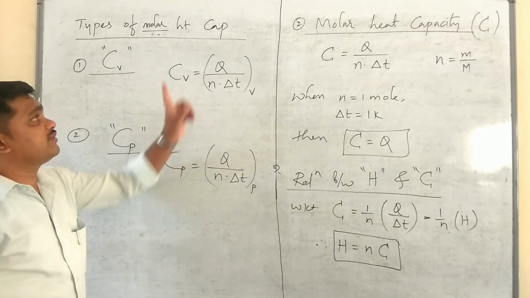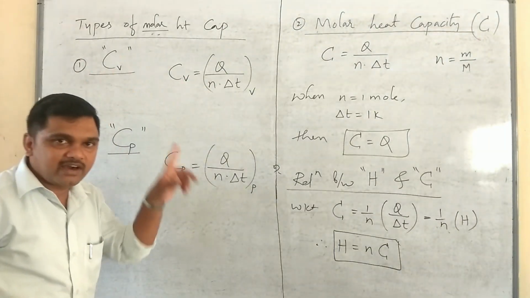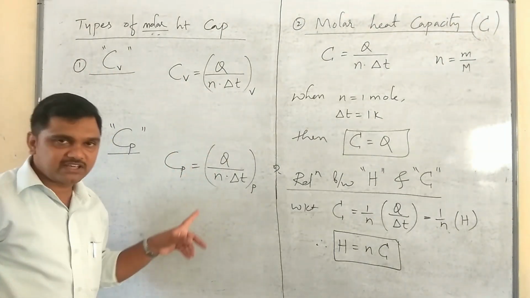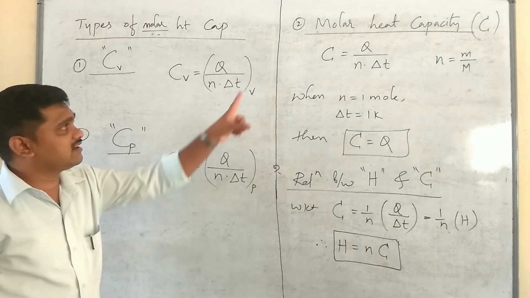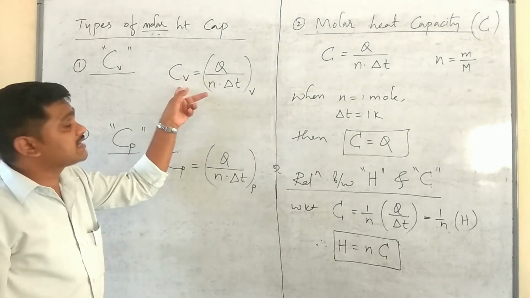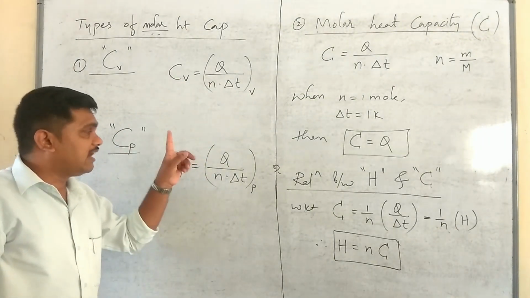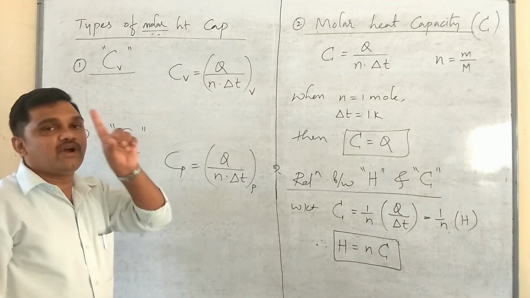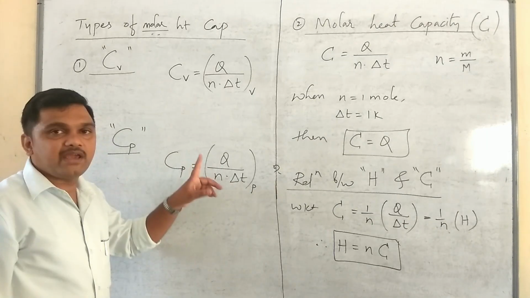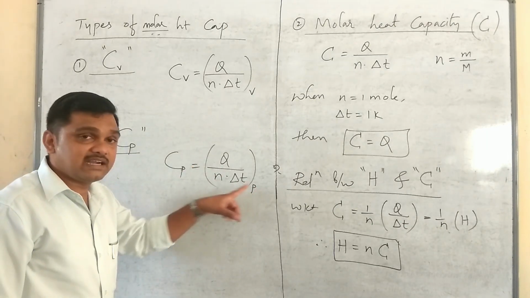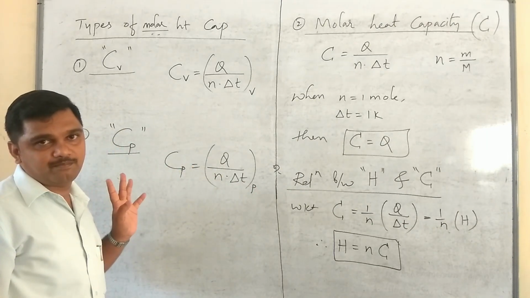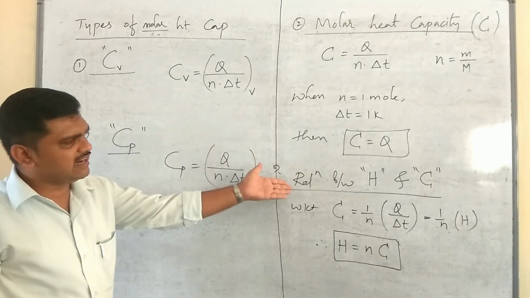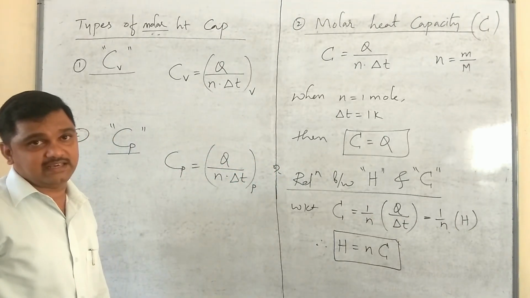The amount of heat energy required to raise the temperature of 1 mole of gas by 1 Kelvin at constant volume is called Cv. At constant pressure it is called Cp. Now, this is the relationship between H and C.